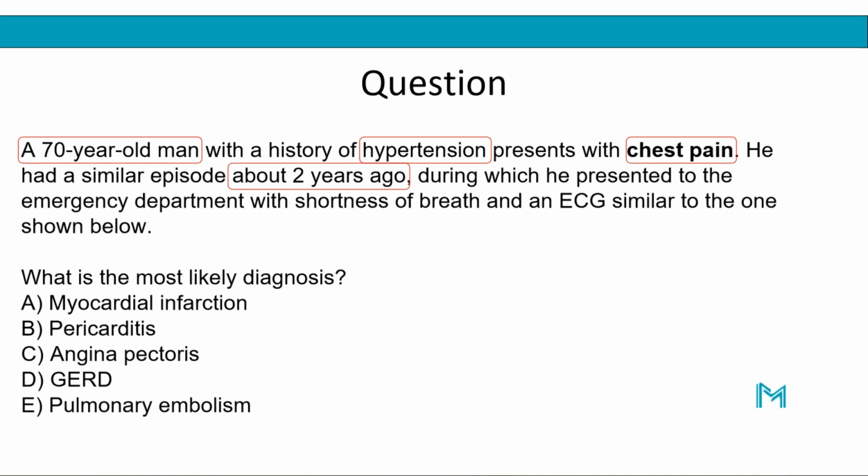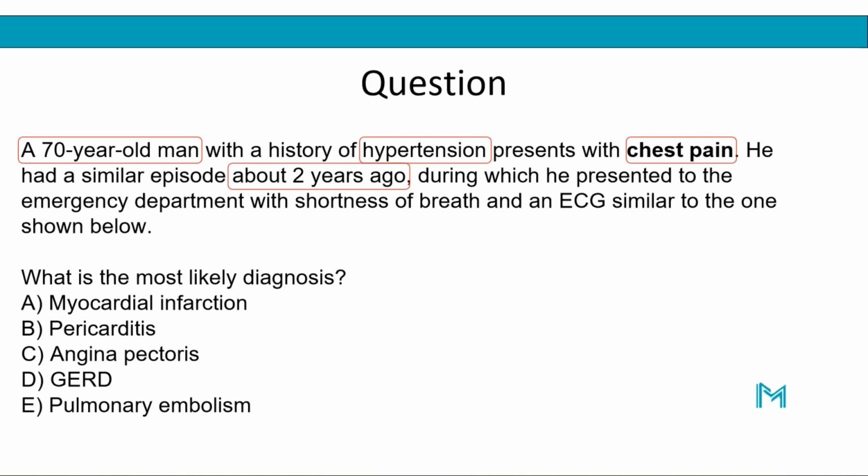From here alone, can we rule out any of these differential diagnoses that we've been given? Not really. Without the ECG, we can't really say. Putting all these findings together, this patient is at risk of developing angina pectoris. He could have developed a myocardial infarction. He's 70 years old, and we don't know how mobile he is, so he could possibly also develop a pulmonary embolism. So all these differential diagnoses could possibly occur in this patient, just taking the history alone.